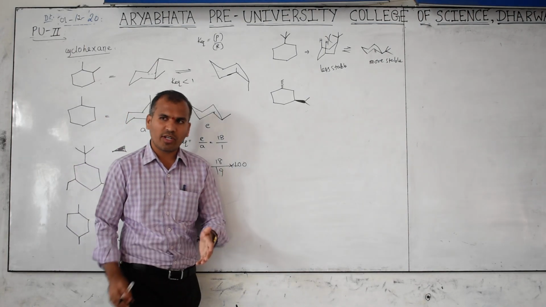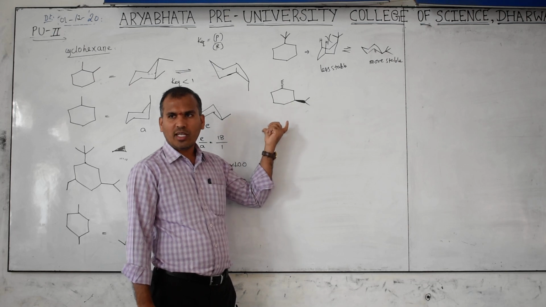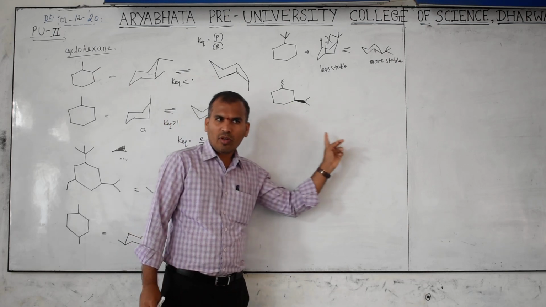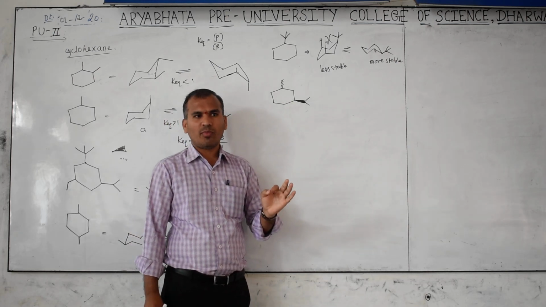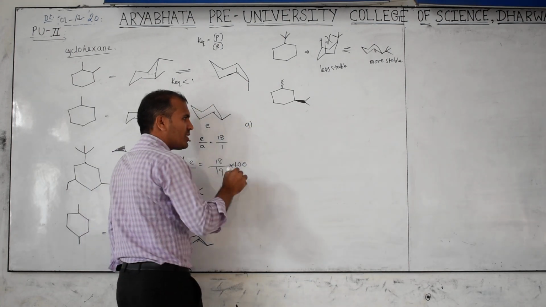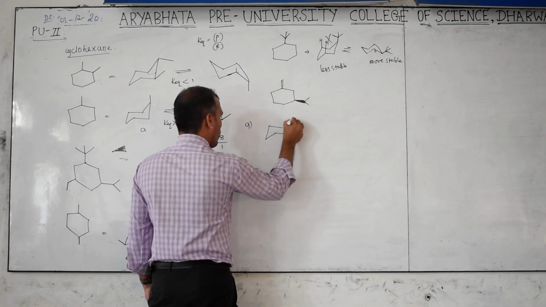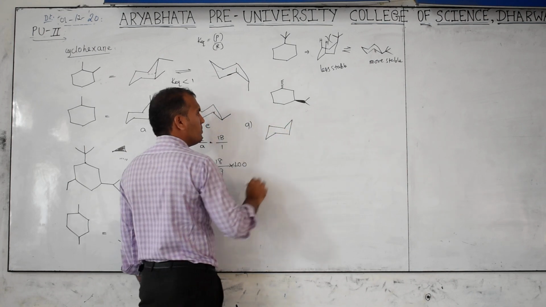Otherwise, they may ask in the competitive exam, this is a disubstituted cycloalkane. Which of the following is the more stable conformer? More stable. I will give the options, you tell which is correct. Okay?